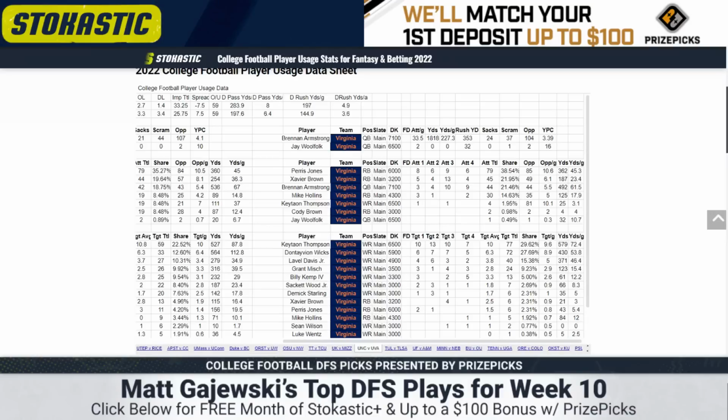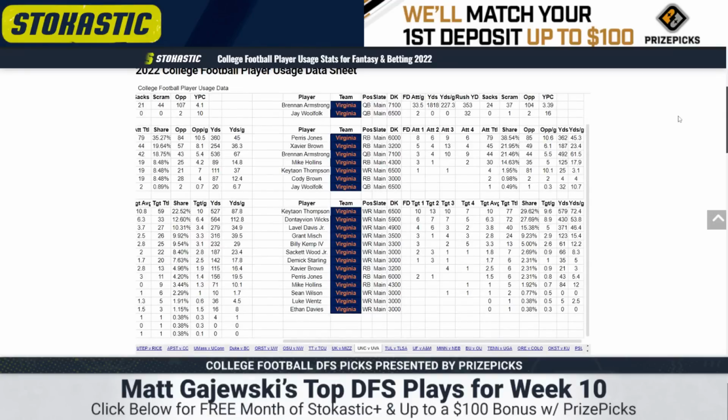The offensive line is atrocious. He's a tough sell at 7,100, honestly. He's way overpriced, and now considering marginalized mobility, I'm probably just avoiding. The backfield's a three-way timeshare between Paris Jones, Xavier Brown, Mike Hollins. That's a disaster.